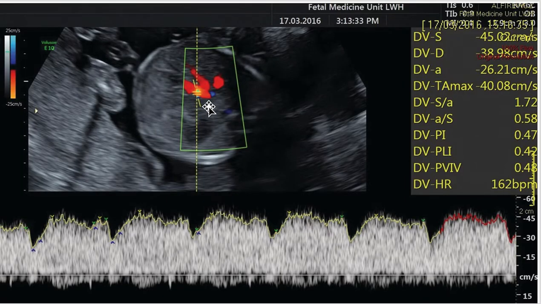Then the same rule can be applied to all vessels. For example, it's the ductus venosus, and again I visually assess the flow and I look at the diastole. Diastole is high, it means low resistance and low pulsatility index.